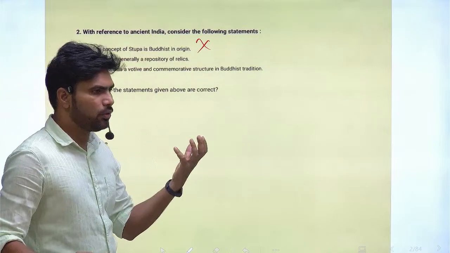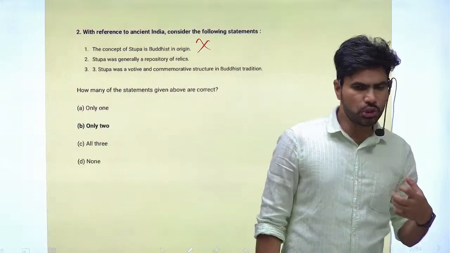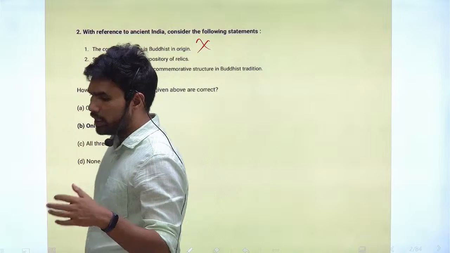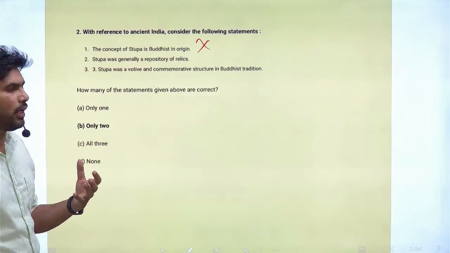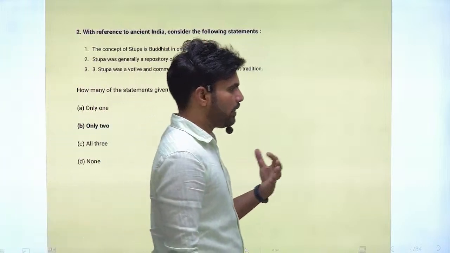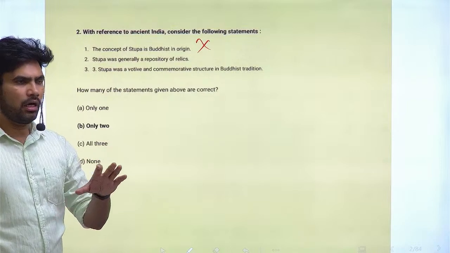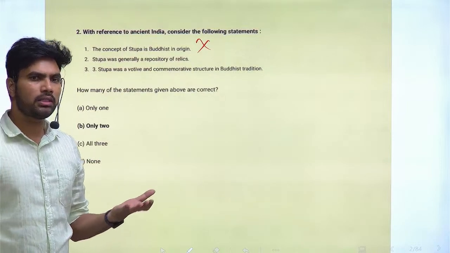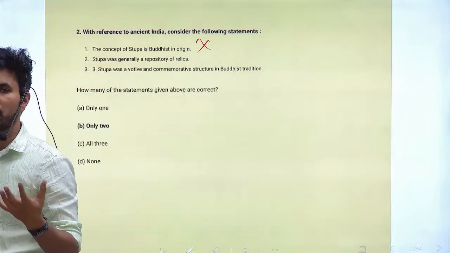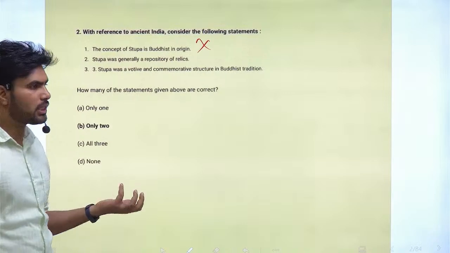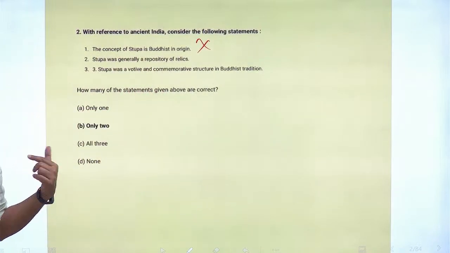Because of the rituals and the sacrifices that increased during the later Vedic period, you know very well, sacrifices and rituals increased. So in protest against these rituals and sacrifices, many people started revolutionary movements against them. Two famous movements are Buddhism and Jainism.